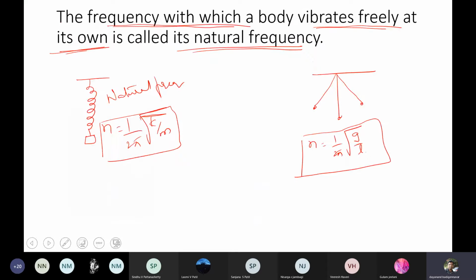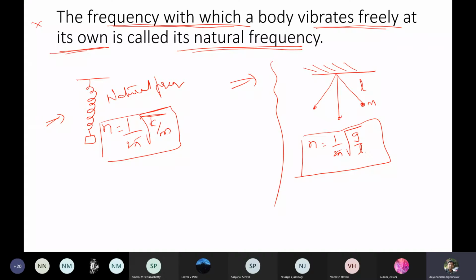The frequency with which a body vibrates freely on its own is called the natural frequency. This is a spring mass system, this is a pendulum. It is oscillating with a certain frequency of its own. If L is the length of the pendulum and I hang a mass M to the pendulum, then it is going to oscillate at a particular frequency. That frequency is known as the natural frequency.